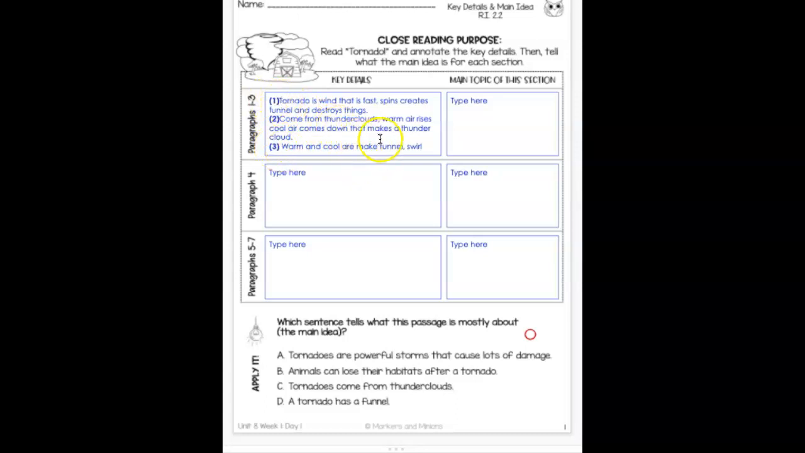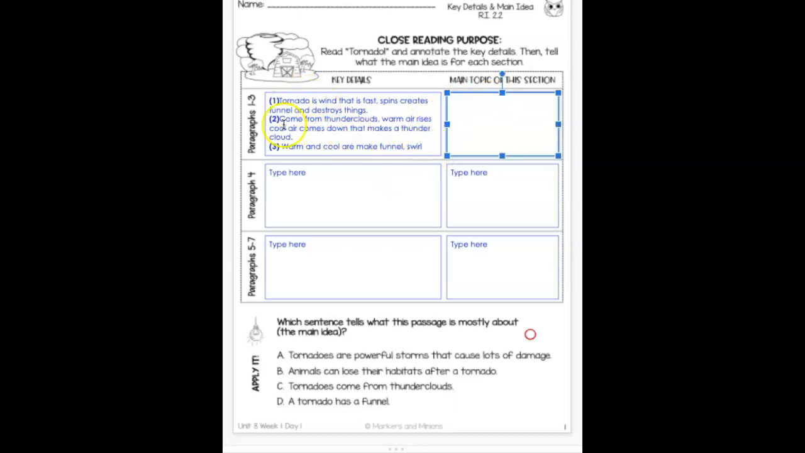Paragraph 1. The most important things that I pulled from there is a tornado is a wind that is fast, spins, creates funnels, and destroys things. In paragraph 2, tornadoes come from thunderclouds, and that's when warm air rises, cool air comes down, and that makes a thundercloud. And when the warm and cool air meet, they make a funnel or a swirl. So I think I did a pretty good job of getting the key details out, and I know you all pretty much picked the same ones.